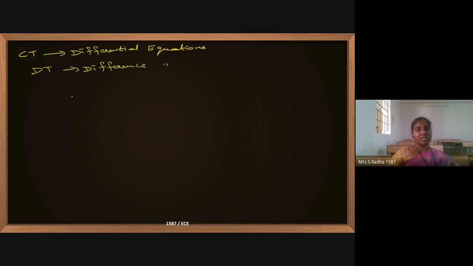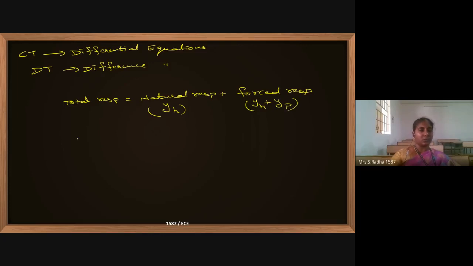In both of these cases, we have found the total response. Total response is nothing but natural response plus forced response. Natural response is nothing but the homogeneous function. Forced response is nothing but homogeneous plus particular integral. This is the forced response.